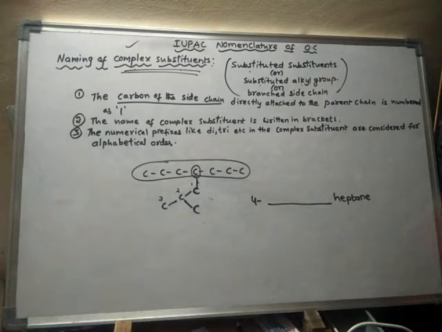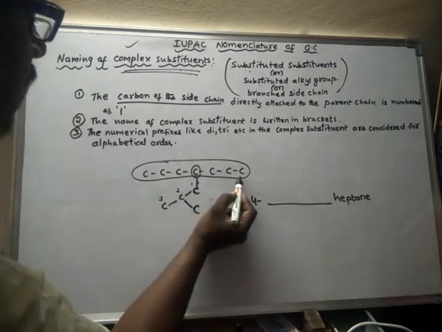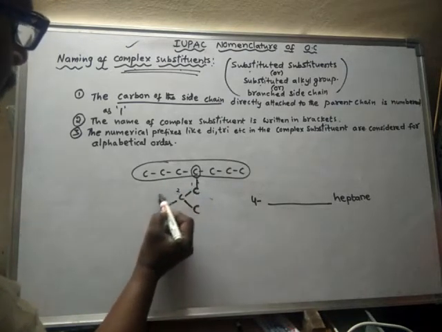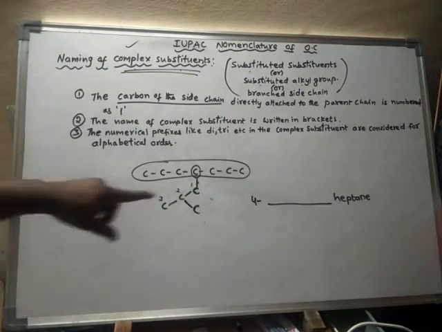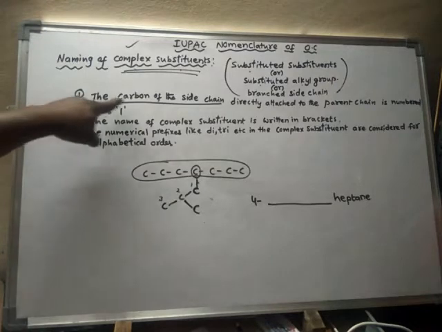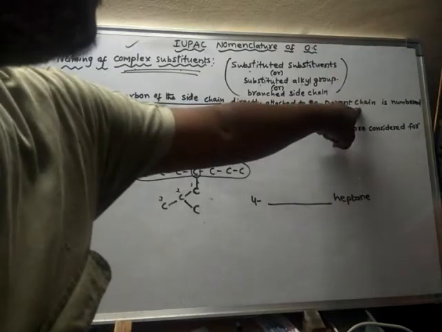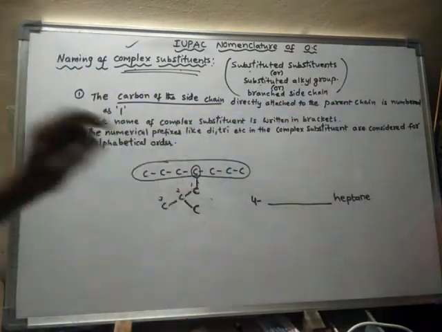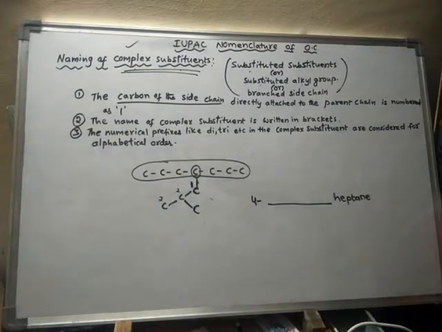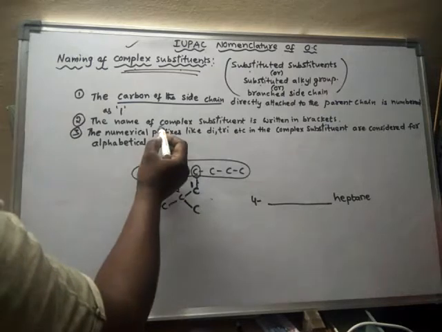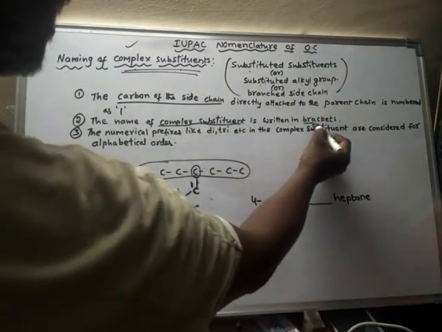Okay, right. Remember that the carbon of the side chain which is attached directly to the parent chain is given 1. So this is the first thing we have to remember: the carbon atom of the side chain directly attached to the parent chain is numbered as 1. Hence this carbon is numbered as 1. Okay, next. The name of the complex substituent is written in the bracket.